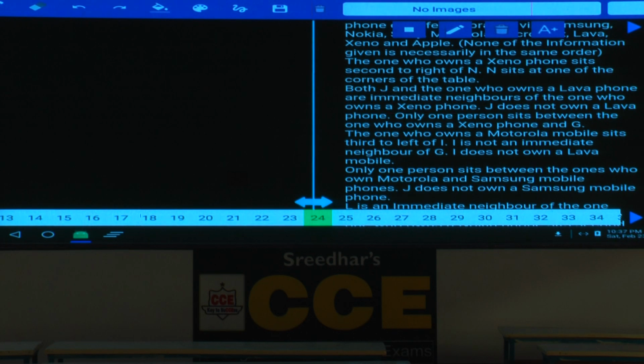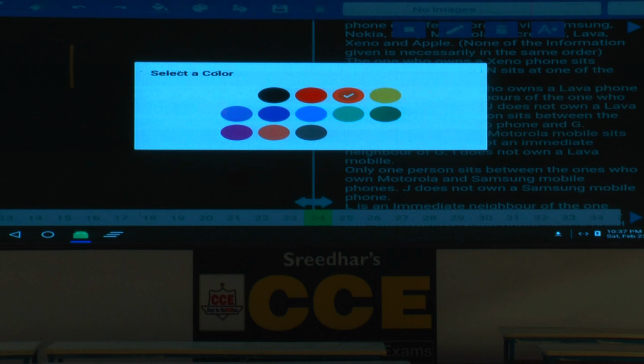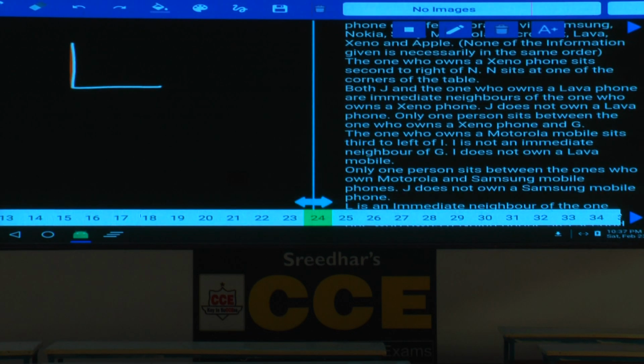Then question number 24 onwards. Now in this 24, G, H, I, J, K, L, M, N, how many persons are there? 8 persons seated around a square table. 1, 2, 3, 4, 5, 6, 7, 8.